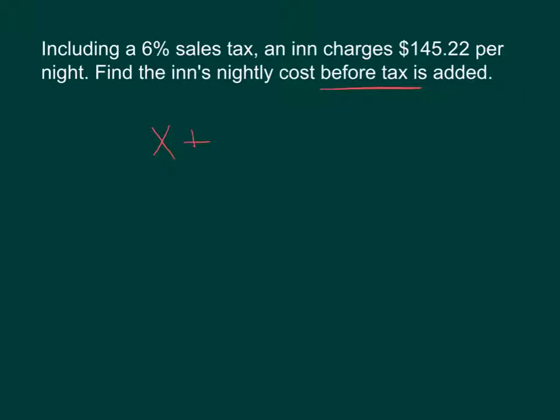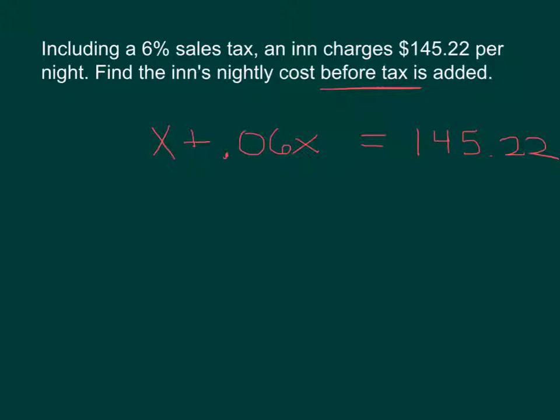So 6% is 0.06, if you're remembering. We're moving that decimal back 2 spaces. And again, we're not just adding, since we're talking about money, this can't be 6 cents. We're adding 6% of whatever the original cost was. So after adding the 6%, we equal $145.22. That's how we get our final fee.